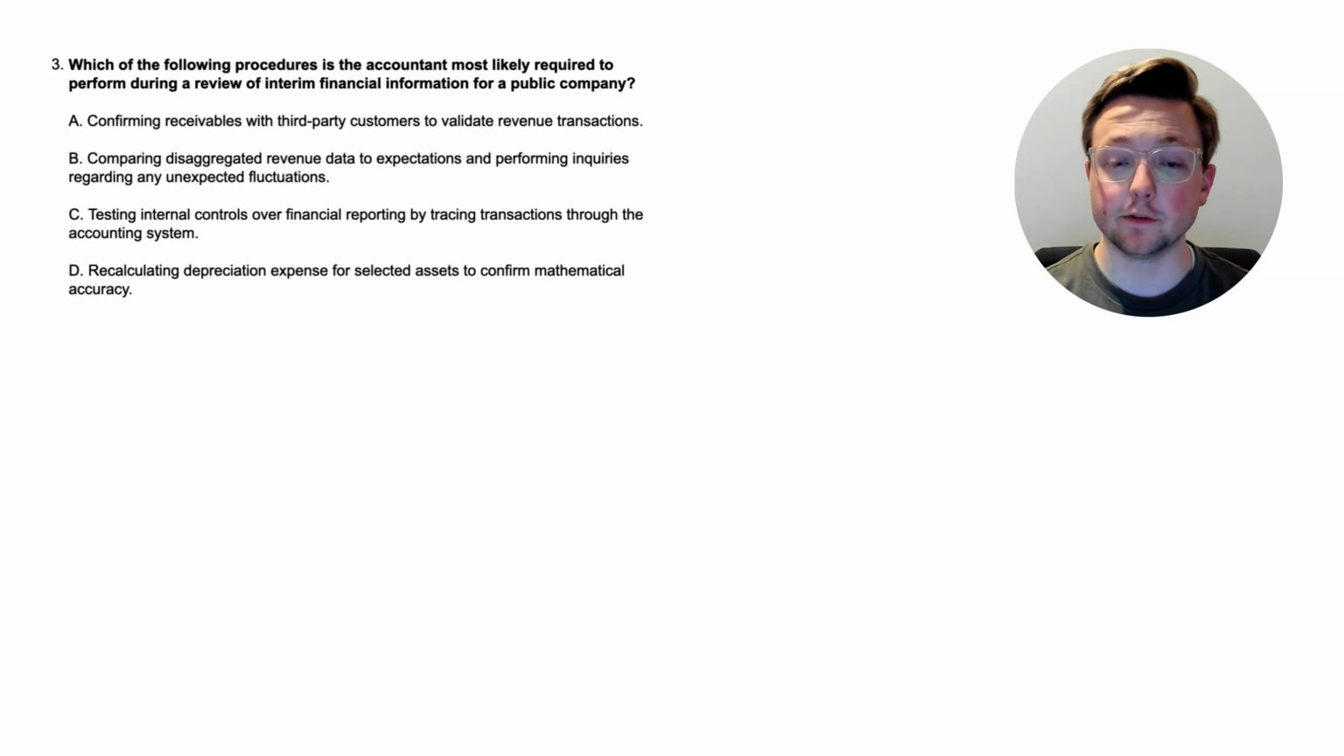Option A, confirming receivables with third-party customers to validate revenue transactions. Option B, comparing disaggregated revenue data to expectations and performing inquiries regarding any unexpected fluctuations. Option C, testing internal controls over financial reporting by tracing transactions through the accounting system. Or option D, recalculating depreciation expense for selected assets to confirm mathematical accuracy. So what are some of the things that they're most likely required to do in this case?